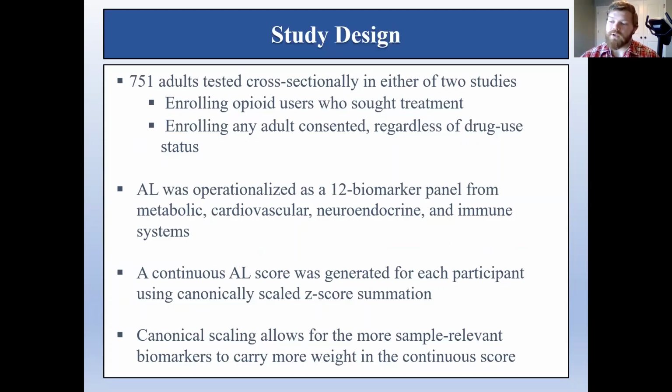alone. We collected blood, urine, and anthropomorphic measures from participants following an overnight fast, a panel of 12 biomarkers representing the metabolic, cardiovascular, neuroendocrine, and immune systems were derived from those samples. Canonical correlation analysis between a group of sample parameter variables and the allostatic load biomarkers was used to generate variable importance weights for each biomarker, and those weights then applied to the biomarker scores prior to summation. This method makes the continuous allostatic load score less generalizable, as it's weighted to sample-specific parameters, but ensures that most relevant biomarkers are represented in the continuous score.